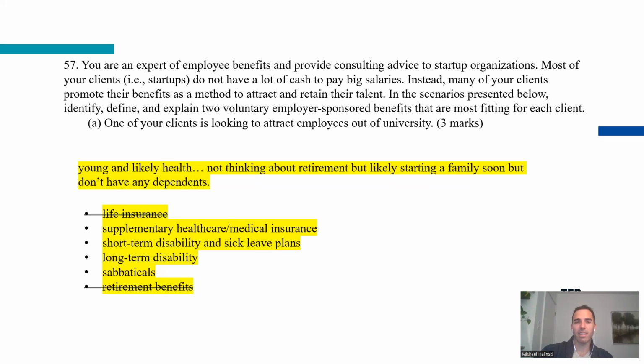So for me, I think sabbaticals and possibly supplementary health and medical insurance would be the best. I also included disability just in case, since you're young and since you don't have cash built up, if something were to happen, you'd want to make sure that you would still continually get paid, right?